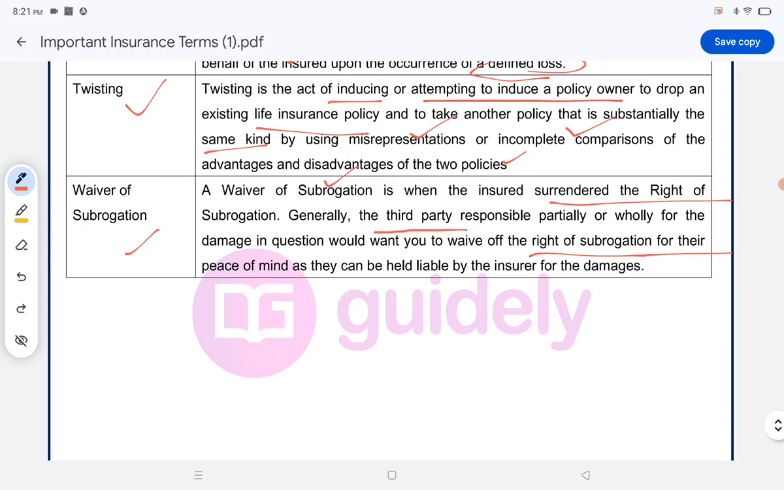Waiver of subrogation is when the insured, that means the policy holder, surrenders the right of subrogation. Why do they do this? Generally, the third party responsible for the damage in question would want you to waive the right of subrogation for peace of mind. For their peace of mind, as they can be held responsible by the insurer for the damages.